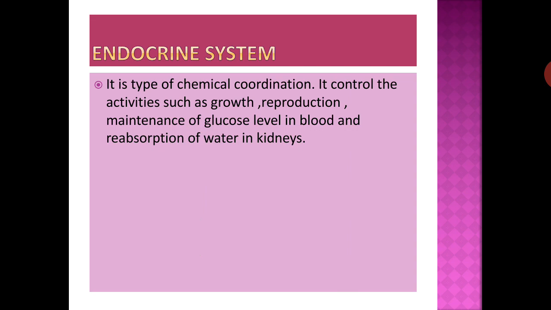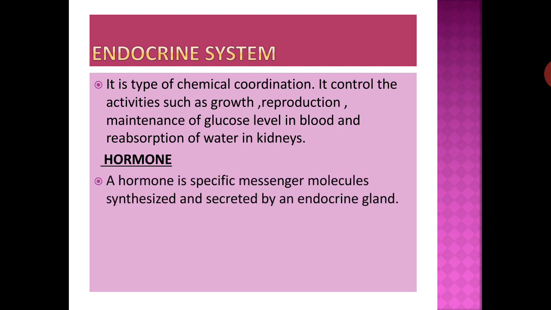The endocrine system is a type of chemical coordination. It controls activities such as growth, reproduction, maintenance of glucose level in blood, and reabsorption of water in kidneys. Hormones: a hormone is a specific messenger molecule synthesized and secreted by an endocrine gland. Blood carries the hormones to target organs or tissues.